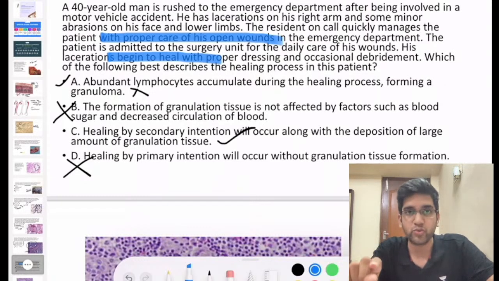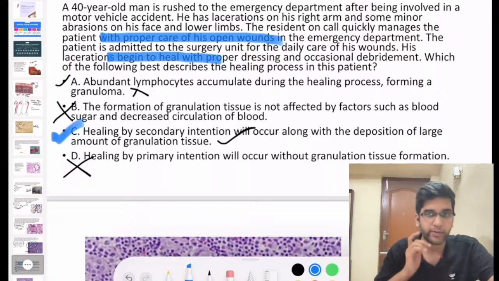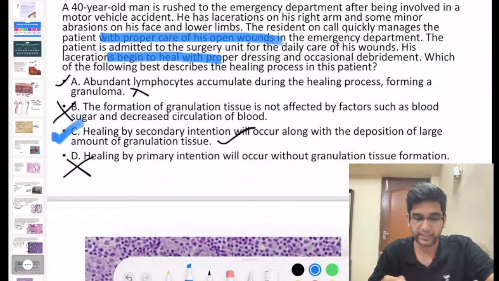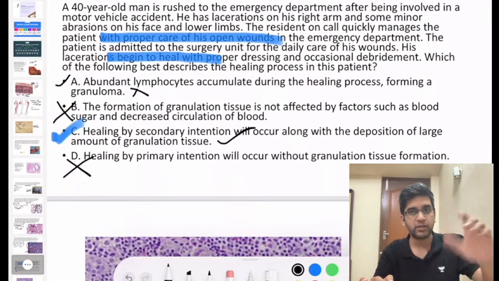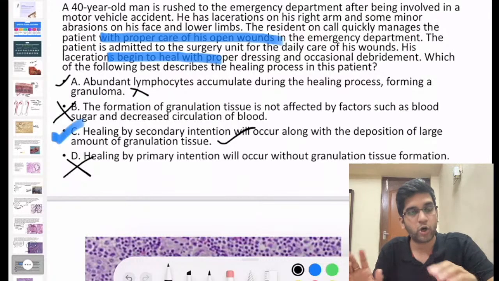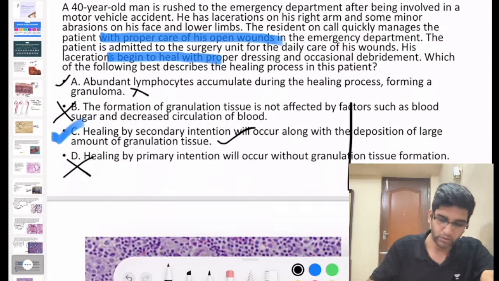So because of these two statements, I presume that the dust and foreign body or anything else has been properly cleaned out, and it will definitely heal normally, without any disturbance in healing. That's the reason I said option A is not the right answer. But yes, like whatever you said, option A could still be a possibility whenever there's an ugly wound not taken care of with proper primary care. Okay.